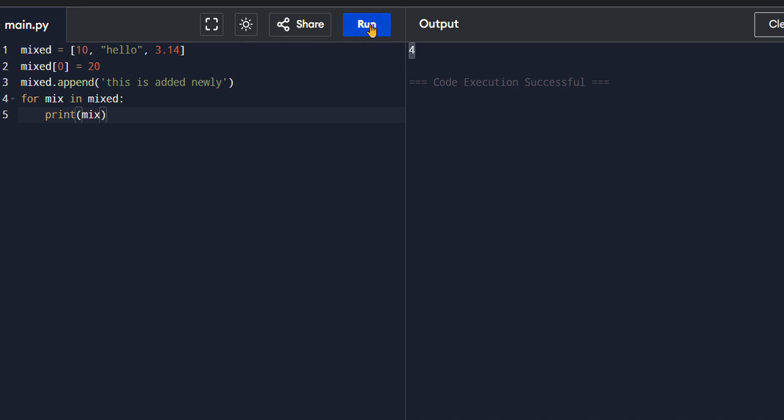Now let's run. The server is down, so that is the reason it's taking some time. You can see here we have iterated throughout the mixed list, which is printed one item by one item. 20, hello, 3.14, this is added new. These are the items which we have added so far.